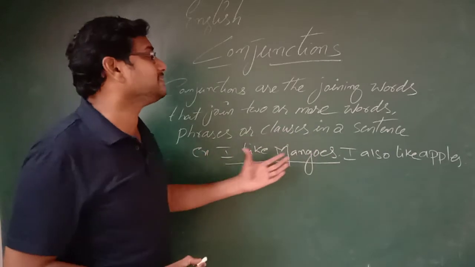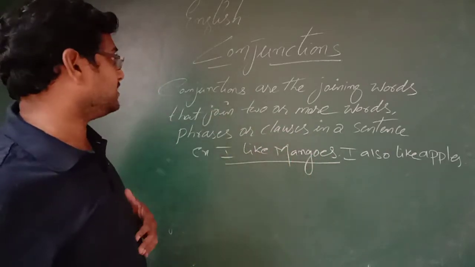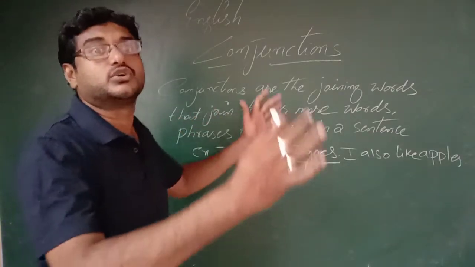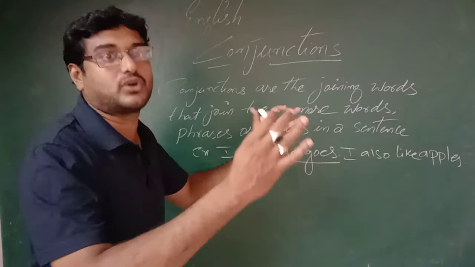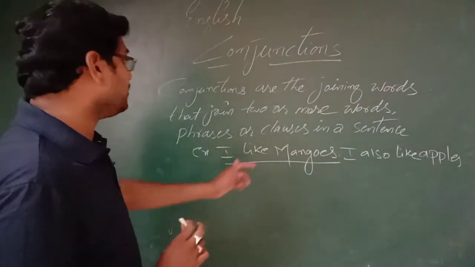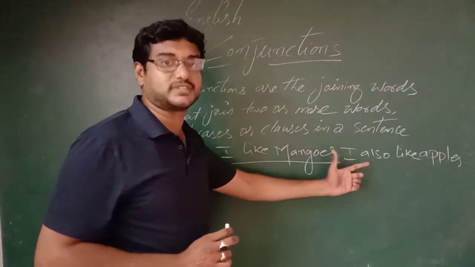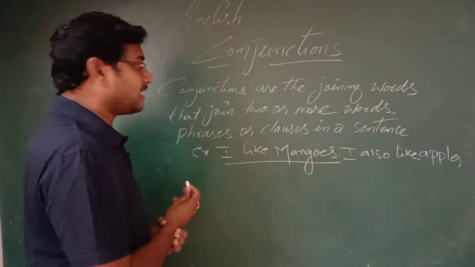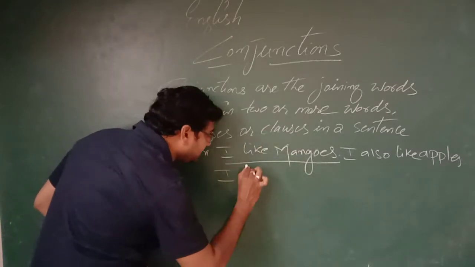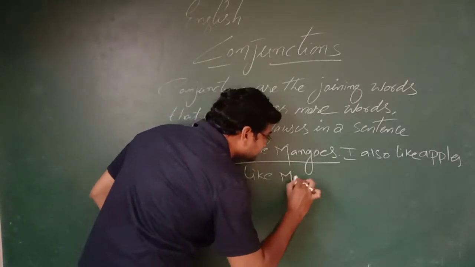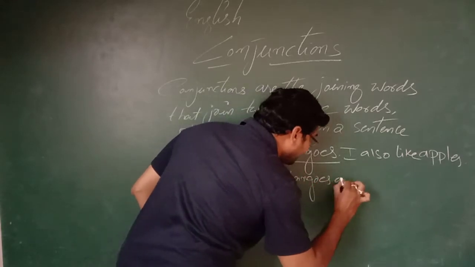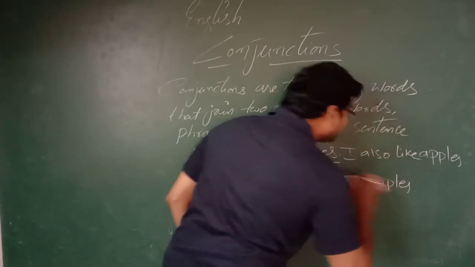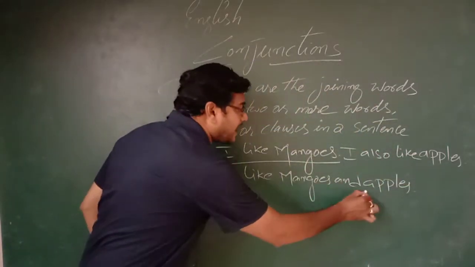So how am I going to join these two sentences? By using a conjunction. What is a conjunction? Conjunctions are the joining words. They are used to join two words, two sentences, or two clauses, or two phrases. Okay, now let me join these two given sentences by using and. Because it possesses the same quality, I like both the things. So I like mangoes and apples. See here, I joined these two sentences by using and.